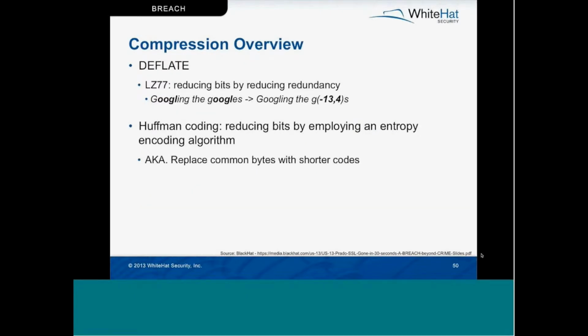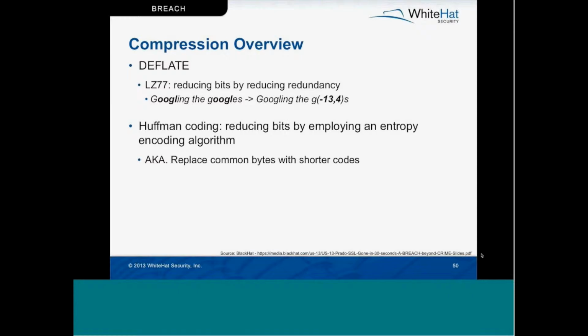So just a quick overview of what's different in BREACH. BREACH is an attack on the HTTP compressed responses instead of the request. Okay, so things like DEFLATE using the LZ77 compression or things like gzip would be vulnerable in this regard, right? So just a quick overview of how these compressions actually work. You can see my example on the slide, Googling the Googles.